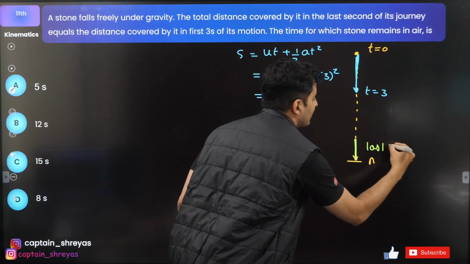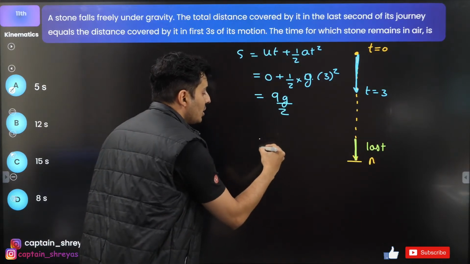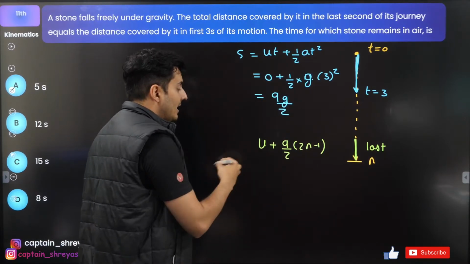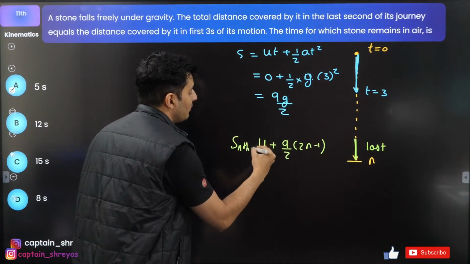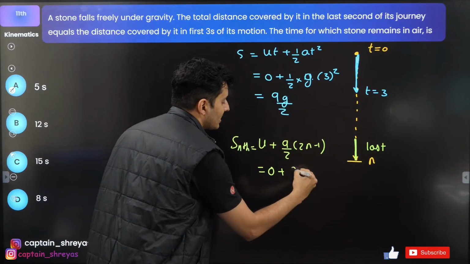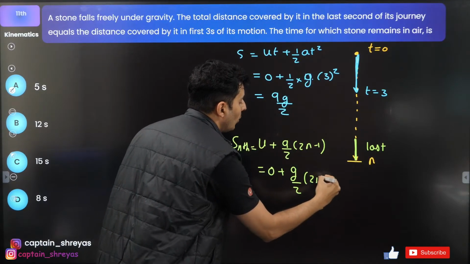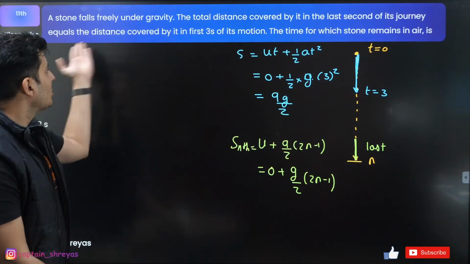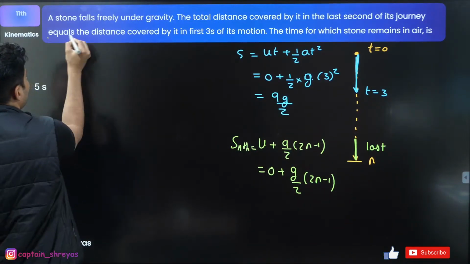This is the last second. I will use the formula u plus a by 2 into 2n minus 1, the Snth formula. This will be 0 plus g by 2 into 2n minus 1. Now these both are equal, as per the question. That is clearly mentioned.